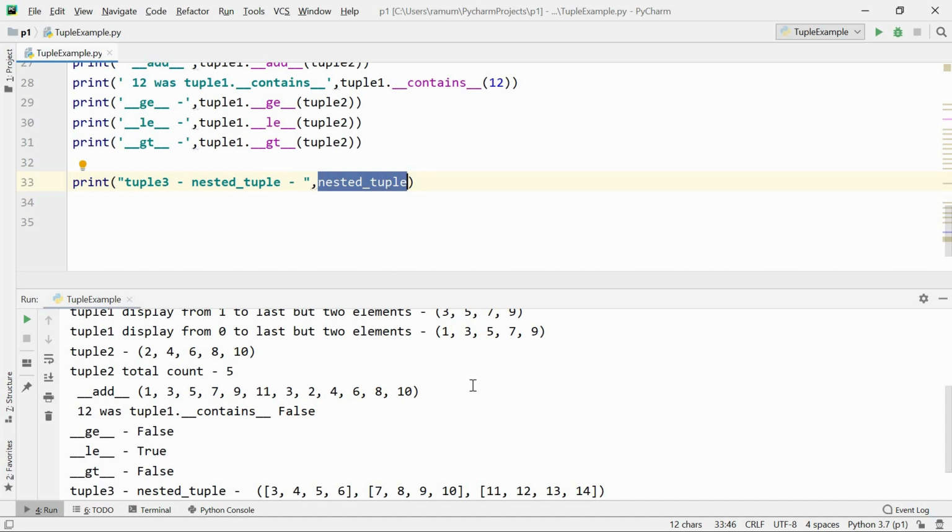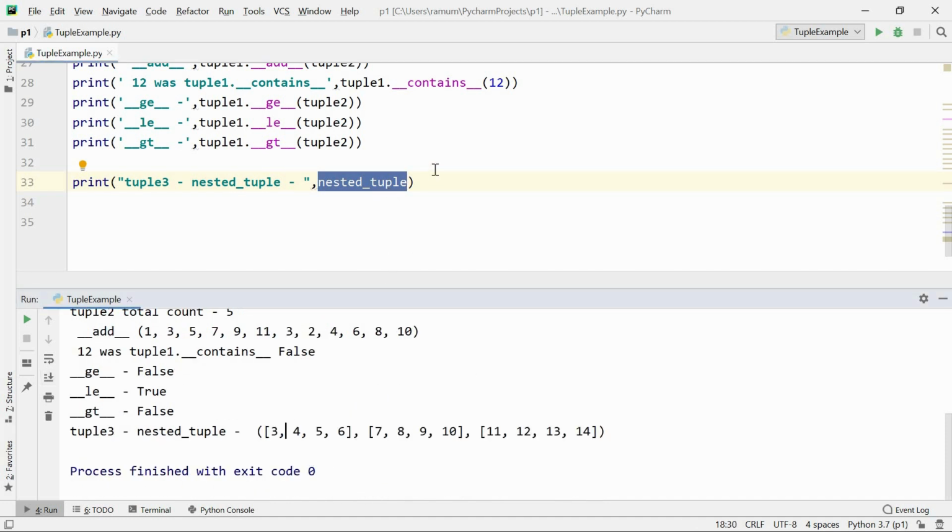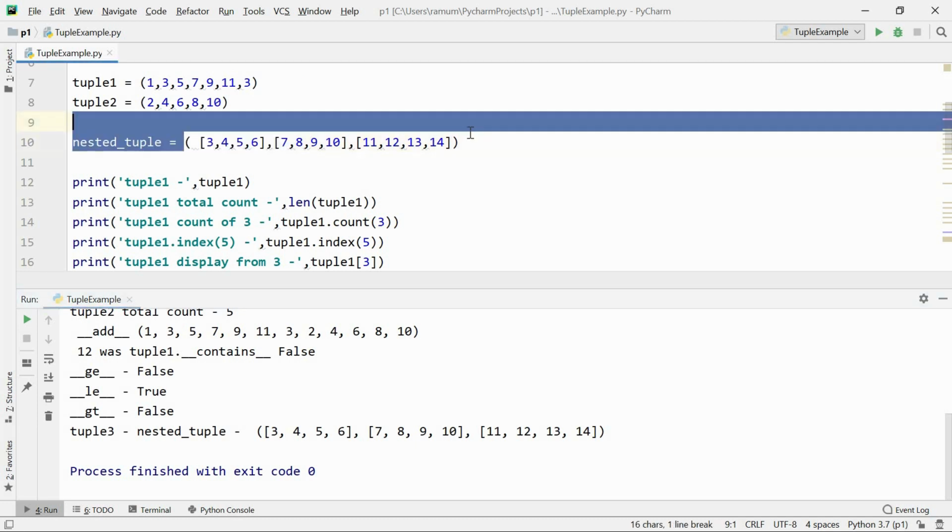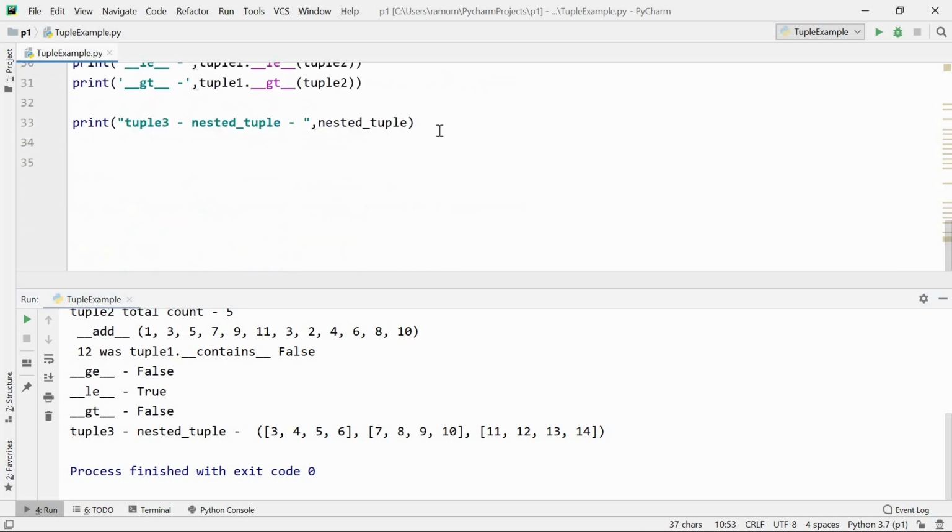Here, nested tuple means, see here I have given one tuple, and I am just printing that tuple.